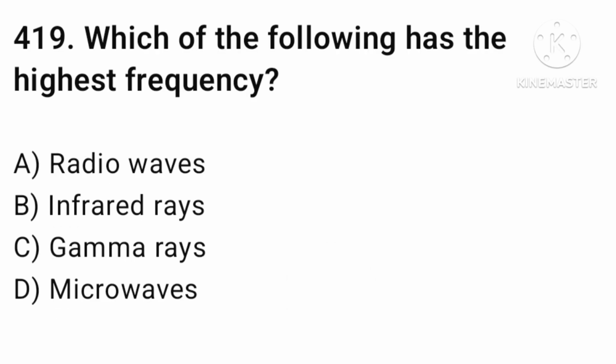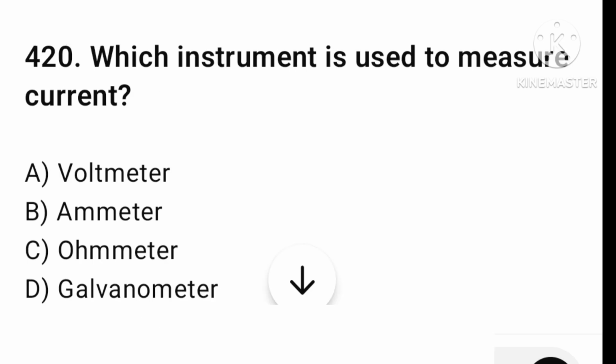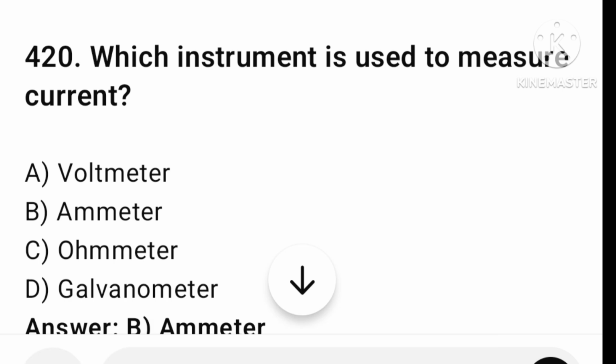Find the next question. Which of the following has the highest frequency? Radio waves, infrared rays, gamma rays, or microwaves? The answer is option number C, gamma rays. The next question is, which instrument is used to measure current? Voltmeter, ammeter, ohmmeter, or galvanometer? The answer is option number B, ammeter. Let's find the next question.